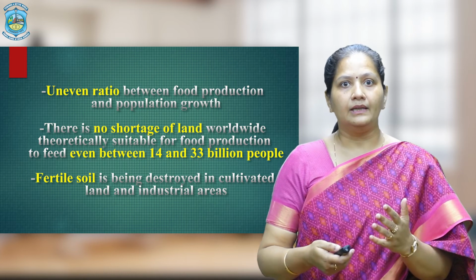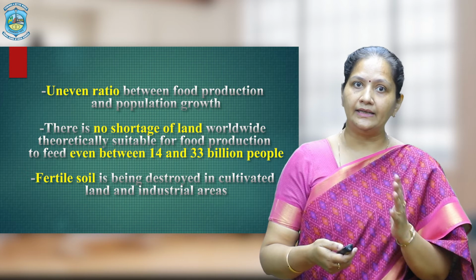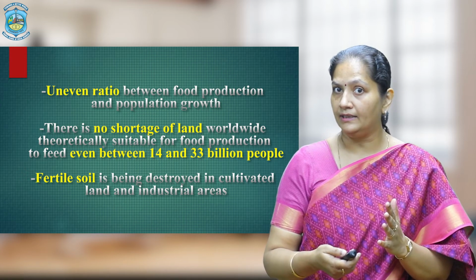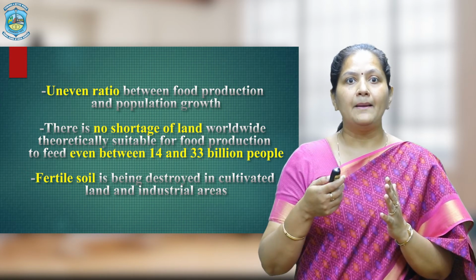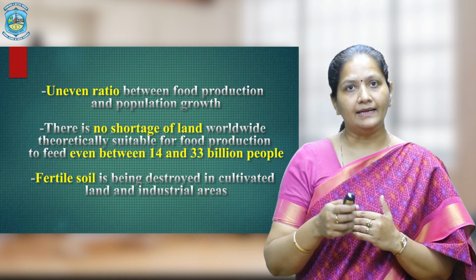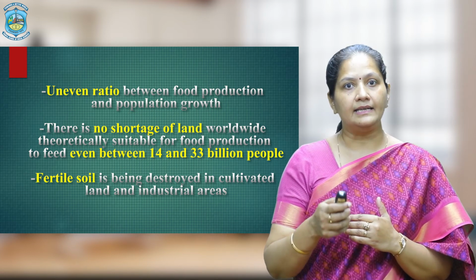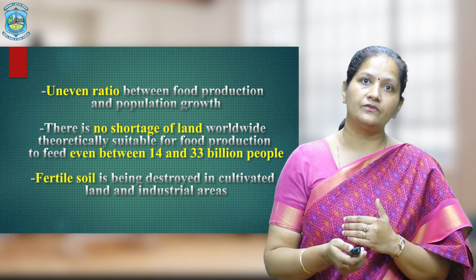And we all know that there is no shortage of land worldwide theoretically suitable for food production to feed even between 14 to 33 million people. At the same time, fertile soil is being destroyed in cultivated land and industrial areas. So yes, we all are aware that the world is facing a world food problem and food insecurity.